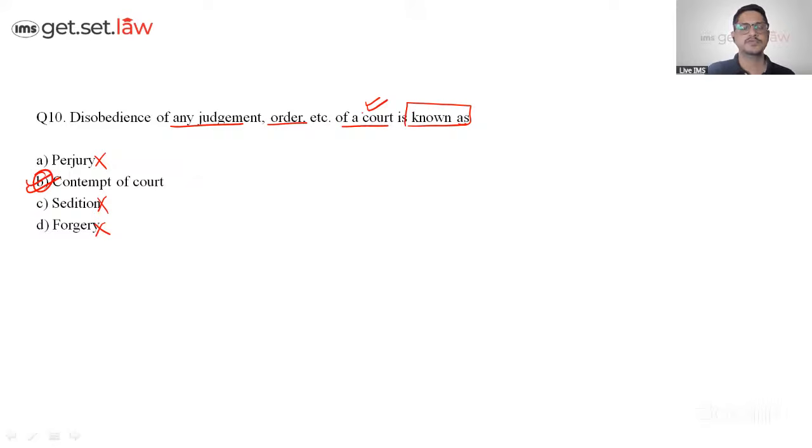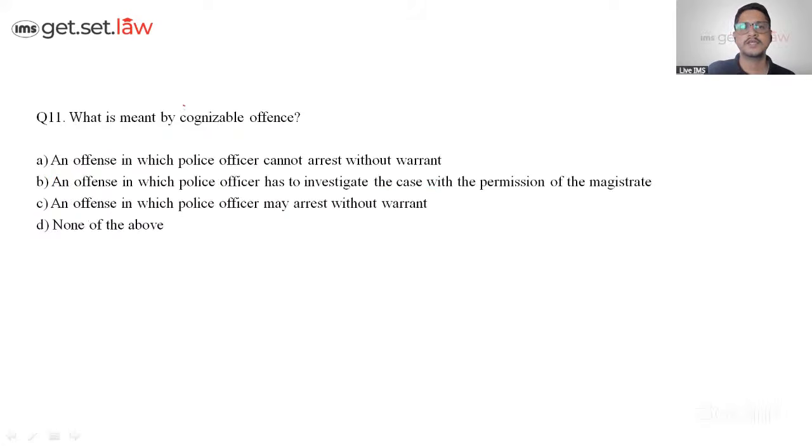So let's go to question number 11, what is meant by cognizable offense. Now, honestly, guys, whenever I come across cognizable, non-cognizable, bailable, non-bailable, it is something which I get confused. But for that confusion, I have a solution. Cognizable may non-term does not come. Okay. Cognizable offense should be linked with bailable offense. Just keep it in mind.